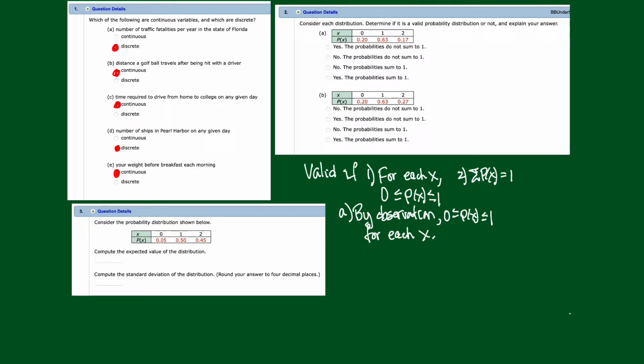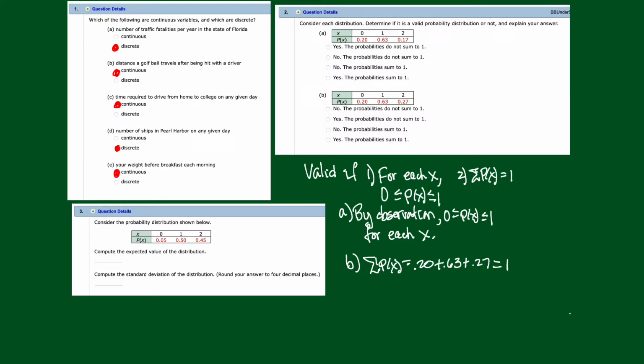But now B, this is where I think it falls apart, right? B says, if I just add up the p(x)'s, if I add up these p(x)'s, I'm going to get 0.20 plus 0.63 plus 0.27.